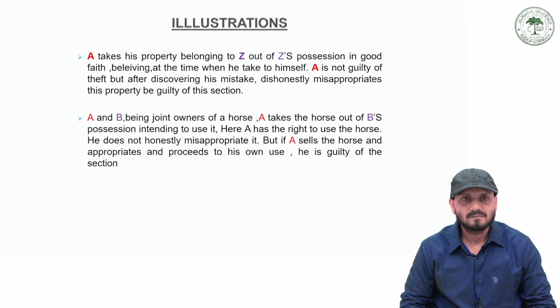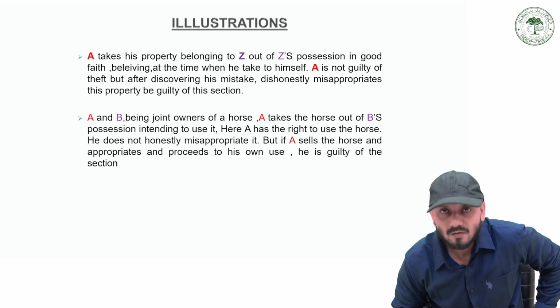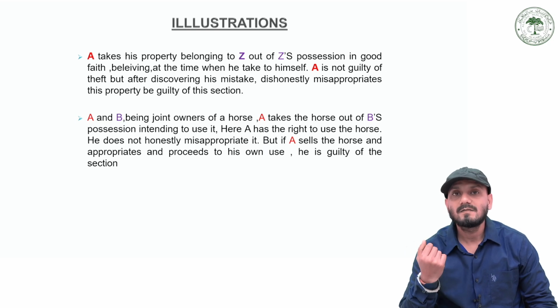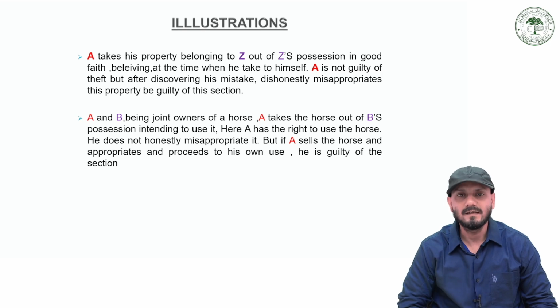Second explanation, things which are abandoned, which I have told you earlier, things abandoned cannot be the subject matter of criminal misappropriation under this section. For constituting an offence under this section, the property appropriated must be owned by somebody. Okay, just like in Hindi, a lavaris vastu, that abandoned property, there cannot be any criminal misappropriation of that property, because after using all reasonable care and due diligence, the true owner of that property cannot be ascertained.